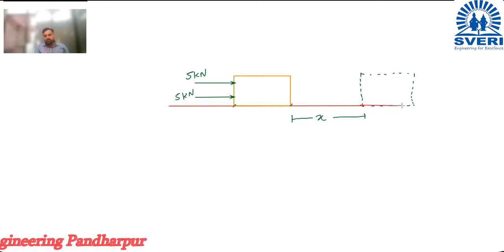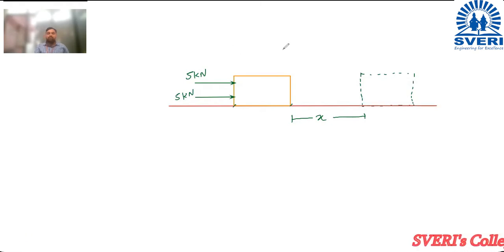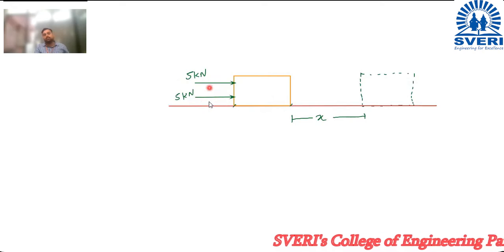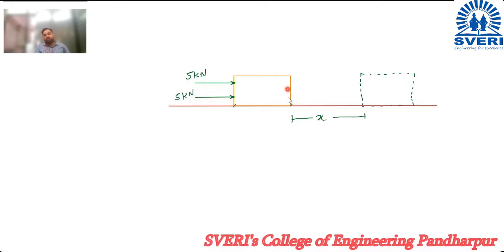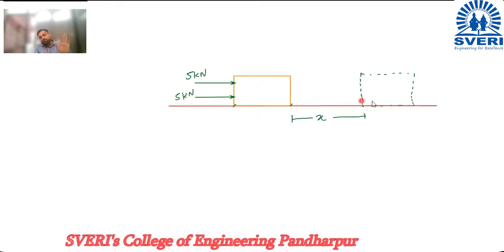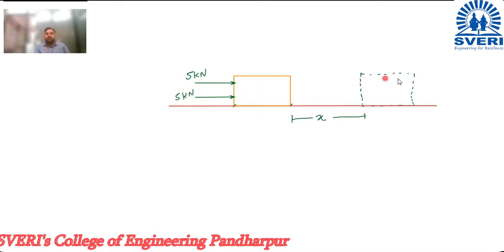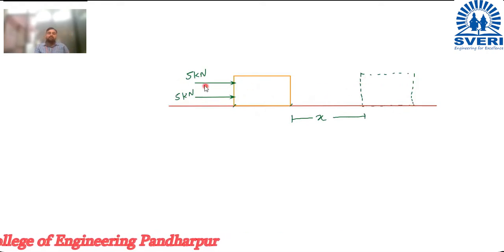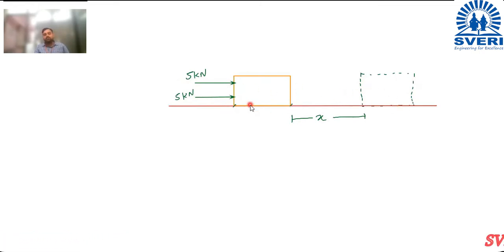I will draw the surface. Okay. So due to these two forces, which are now on this block, if you apply two forces, each of 5 kilonewton, the box was originally here. Once you start pressing it, it moves forward and will come to this point due to the action of these two forces. Okay. So this is what we can say, the displacement of the box because of these two forces.